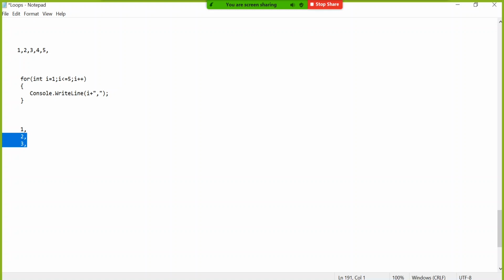But I said simply Write, that means it should say 1 comma 2 comma 3 comma. It didn't get a chance to go to the next line because every time it is Write only, 5 times. Okay. And finally we will get that output.